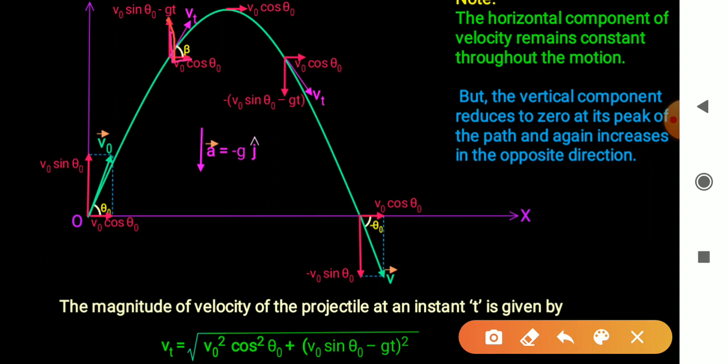Using parallelogram law of vector addition, resultant of this vector Vt is equal to root of V naught cos theta naught whole square plus in bracket V naught sin theta naught minus g t whole square, right?